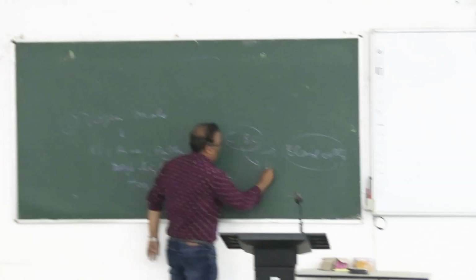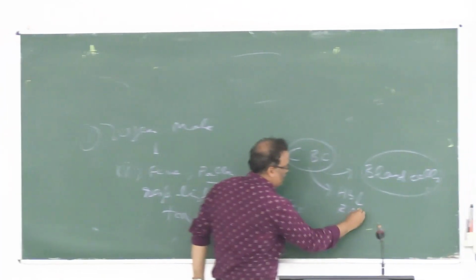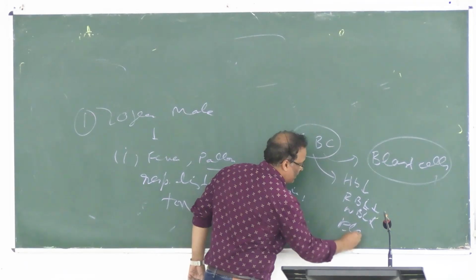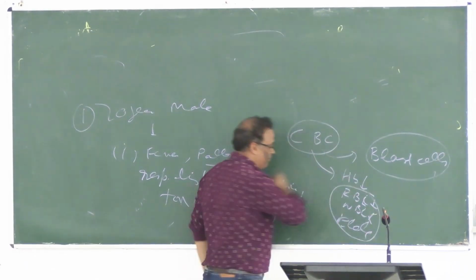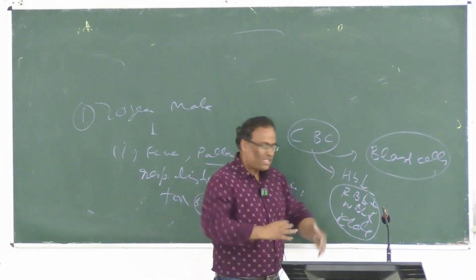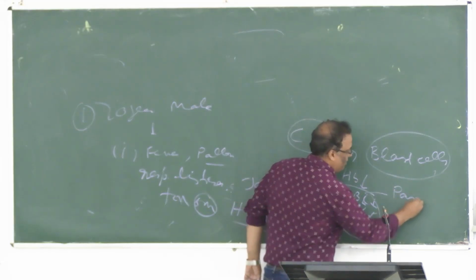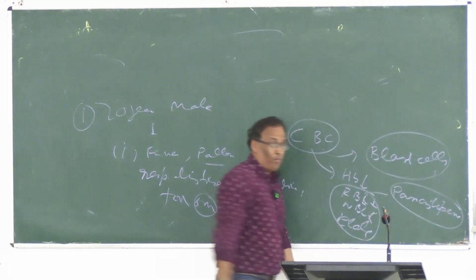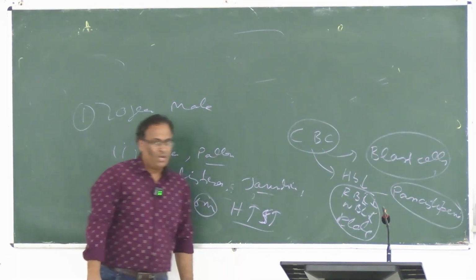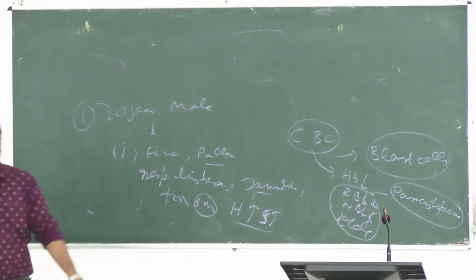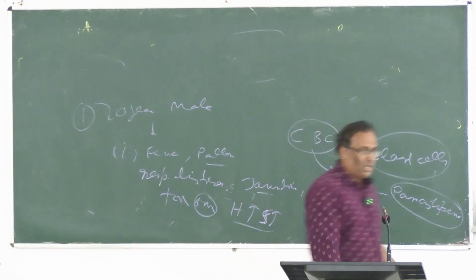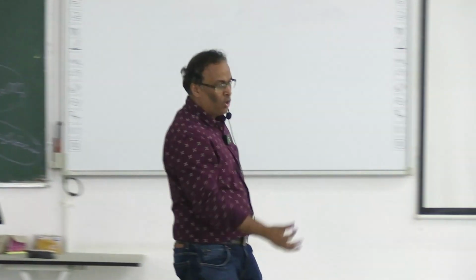Whenever we go for the CBC, we see that hemoglobin is less, RBC is less, WBC is less, platelet is less. So RBC less, WBC less and platelet less as a whole is called pancytopenia. Pan means all. For such patients, you have to understand properly how RBC is formed, how WBC is formed, from where they are formed, and where platelets are formed. Anybody know from where these cells are formed in your body?